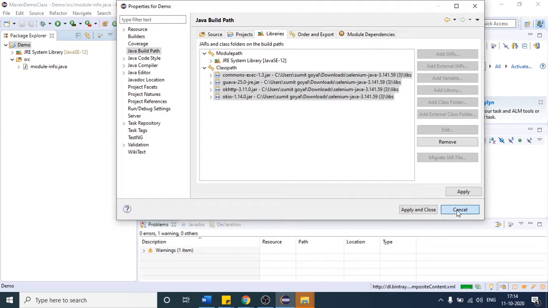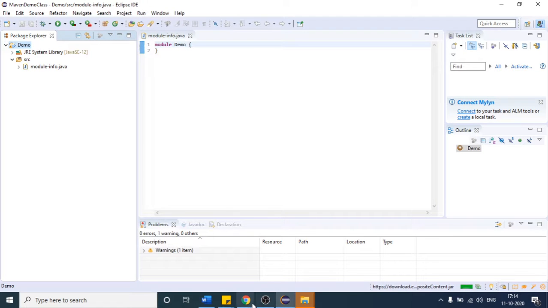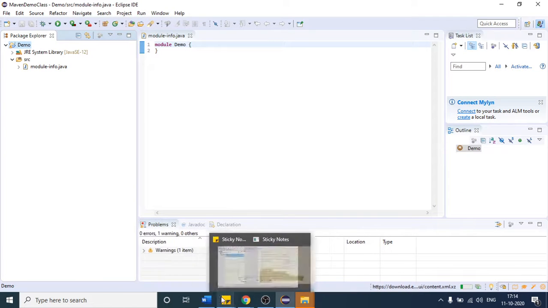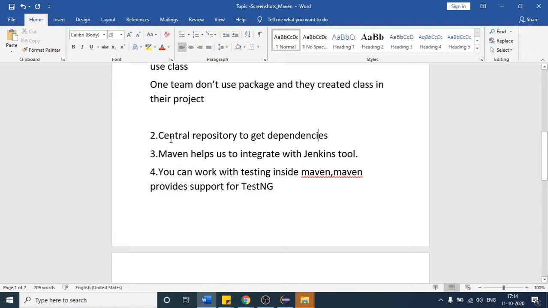But with the help of Maven, what will happen if I use Maven to create a project? It acts as a central repository to get the dependencies, and it gets all the jars. So how? Let me open one website, and then you will understand.